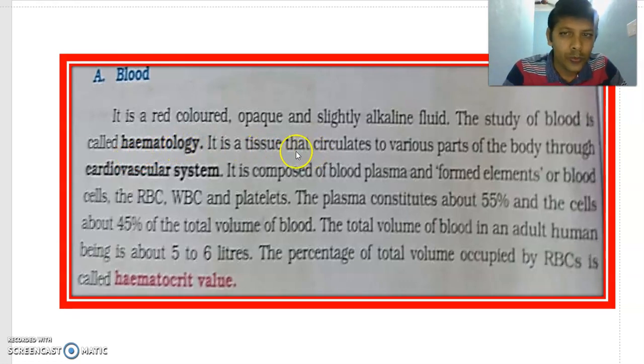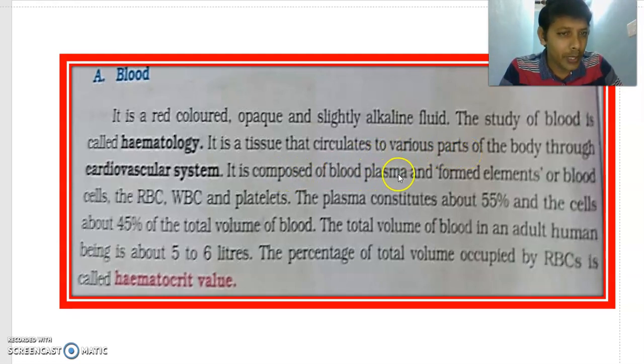Blood is a tissue. It consists of many different cells. A tissue is a group of cells. It is a tissue that circulates to various parts of the body through the cardiovascular system. The heart is pumping blood. The blood goes through the blood vessels and is circulated. It is a mobile tissue, as I told you in the previous parts.